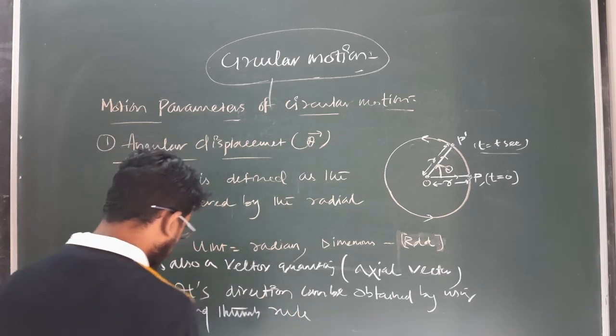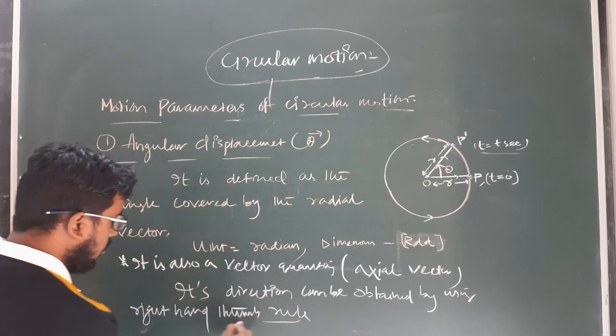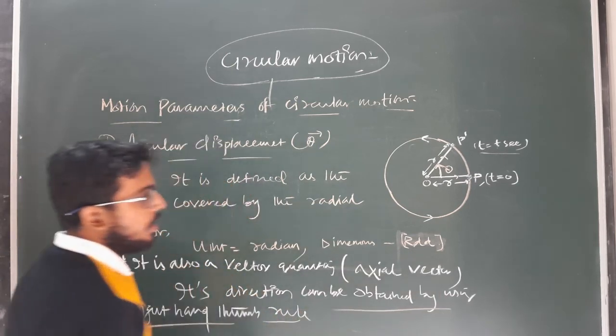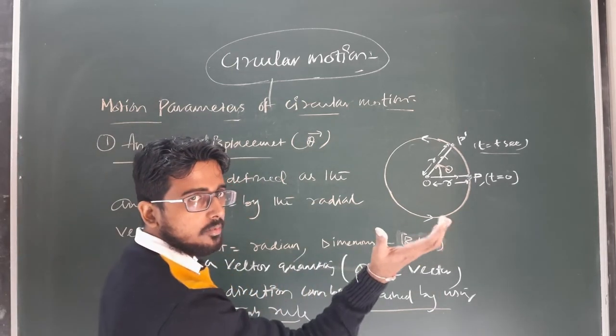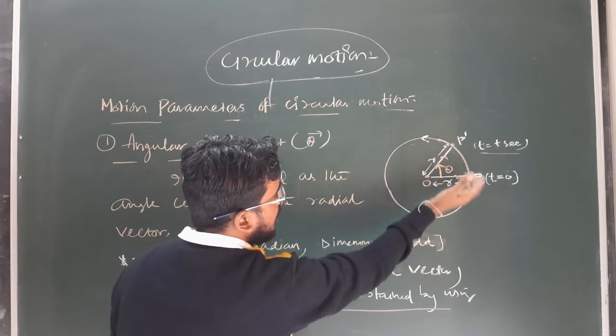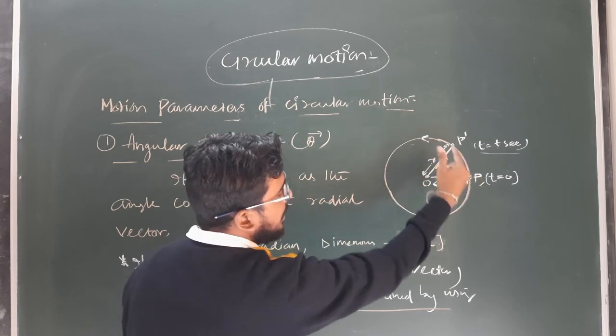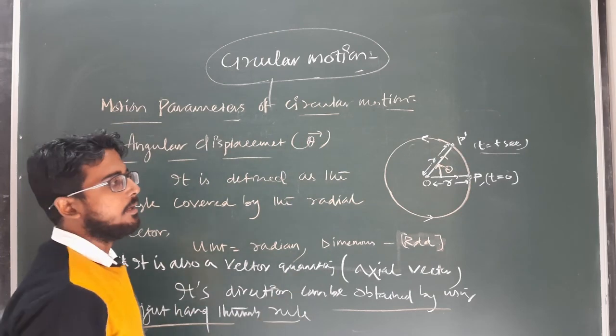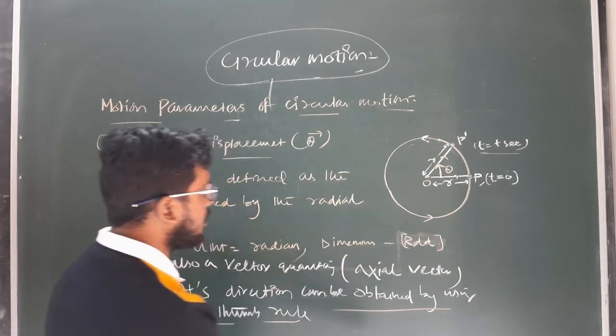So what is the right hand thumb rule? You all know it. If I am curling the fingers of the right hand along the direction of motion of the particle, then the thumb of the right hand represents the direction of what?